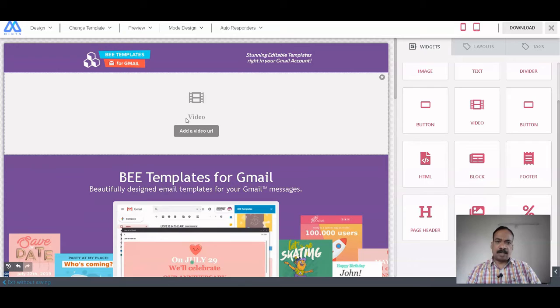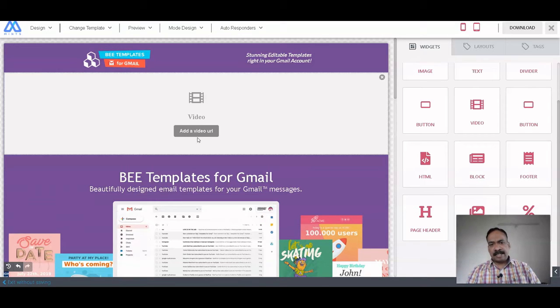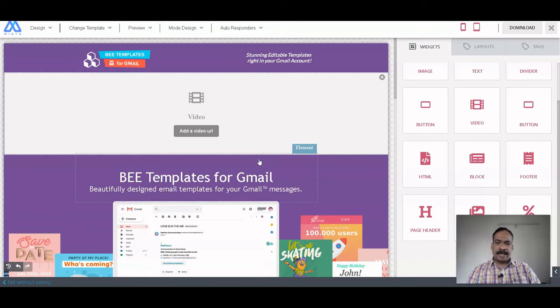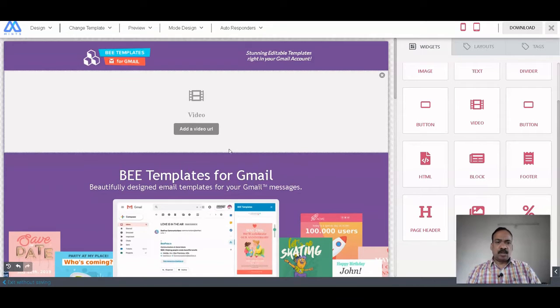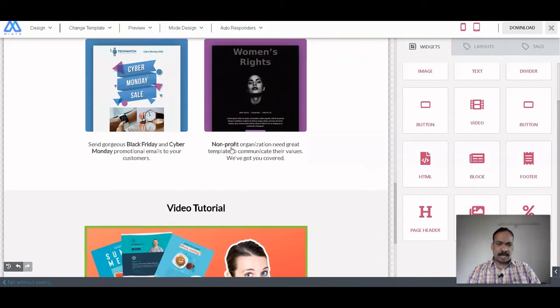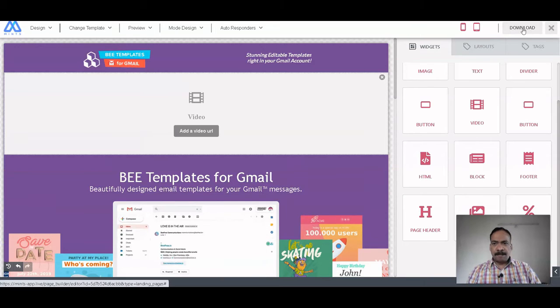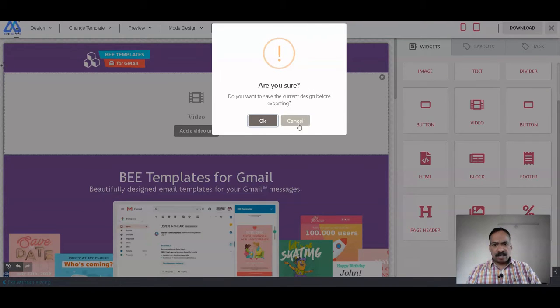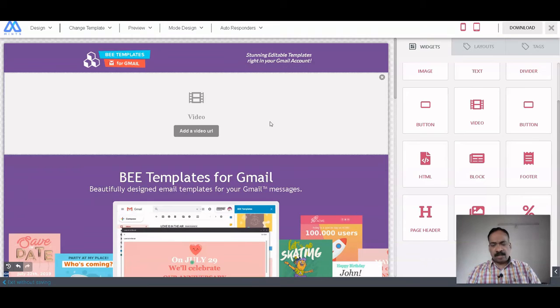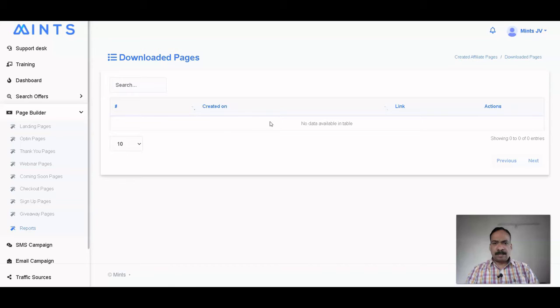Any action-based button you can also add here, and put your affiliate link or whatever link. You can do anything here as per your product. Once you have made the changes as per your requirement, you simply click on download, so that the page will be downloaded.